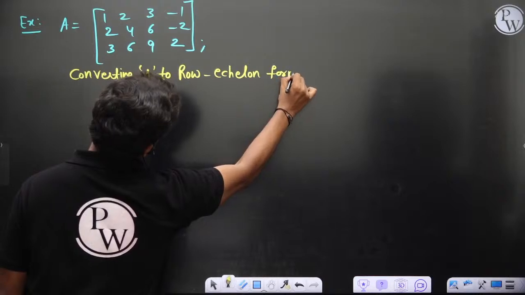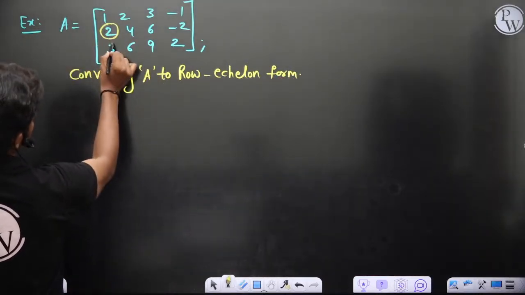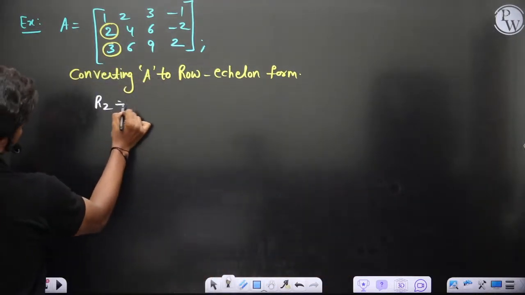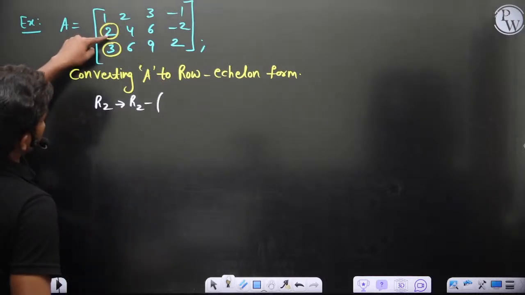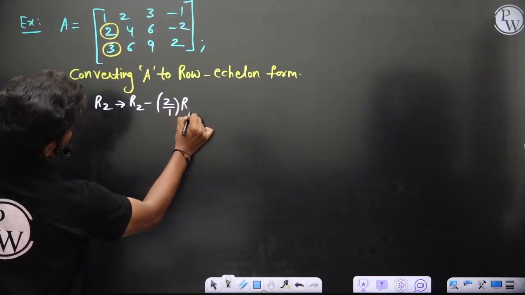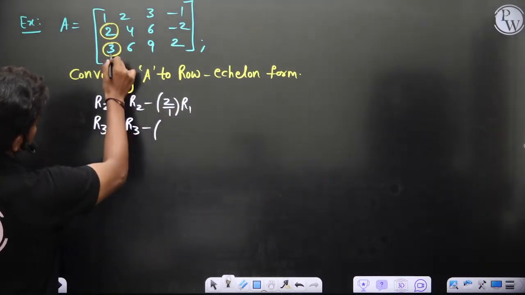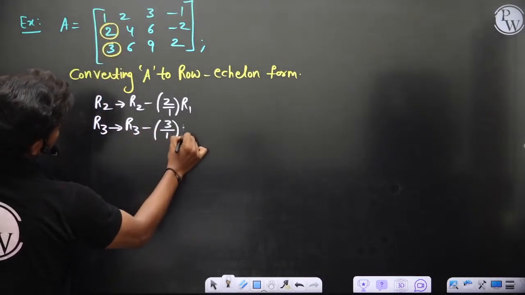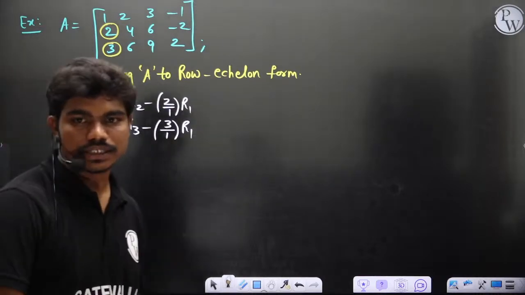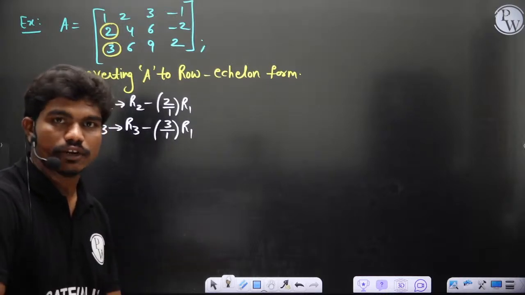So let's see how we convert it. First my intention is to make these two elements zeros, so let us apply the transformations. R2 changes to R2 minus A21 divided by A11, which is 2 by 1 times R1, which is nothing but R2 minus 2R1. R3 changes to R3 minus, similarly, 3 by 1 times R1, which is nothing but R3 minus 3R1. If you perform an even number of interchanging operations, the sign also gets restored.